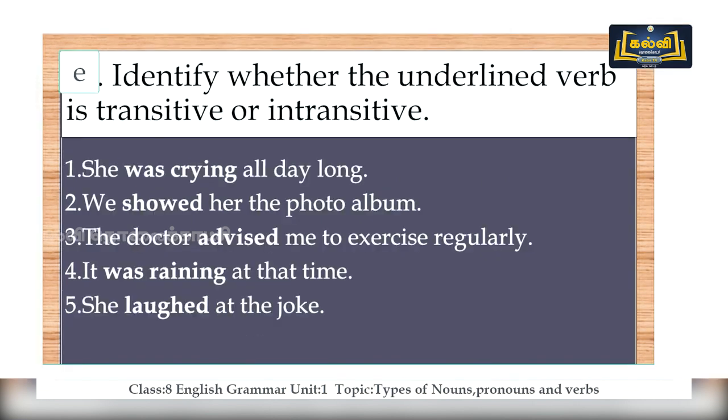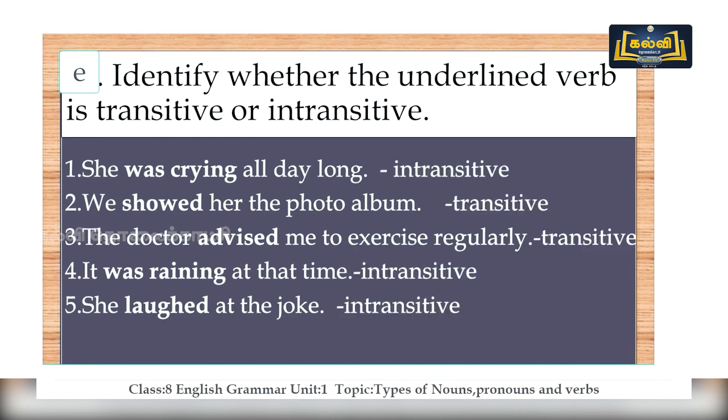Identify whether the underlined verb is transitive or intransitive. Number 1 is she was crying all day long. Number 2, we showed her the photo album. Number 3, the doctor advised me to exercise regularly. Number 4, it was raining at the time. Number 5, she laughed at the joke. So identify whether it's transitive or intransitive. So now let's check the answers.